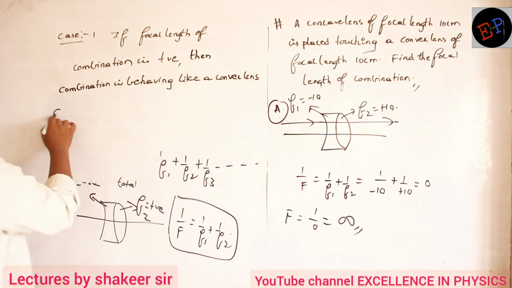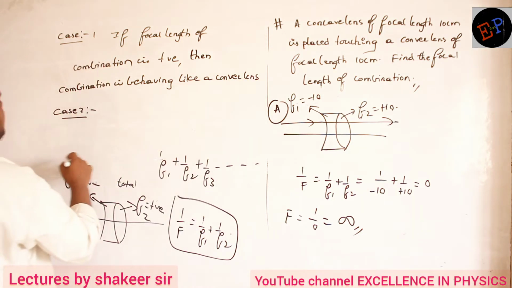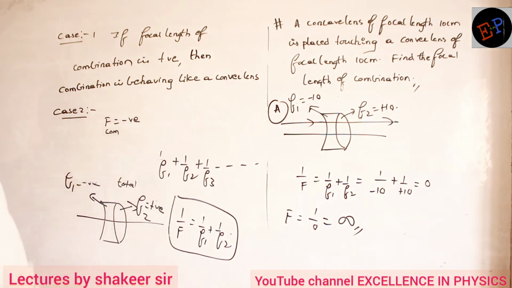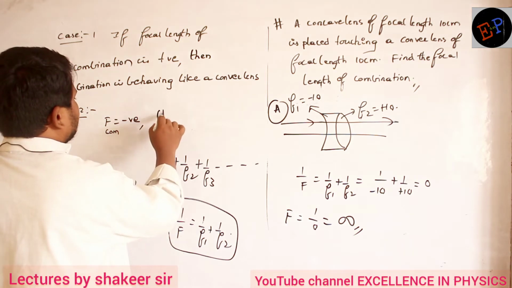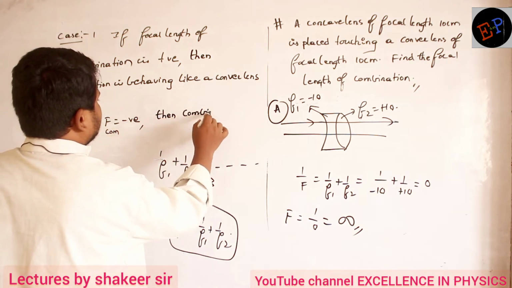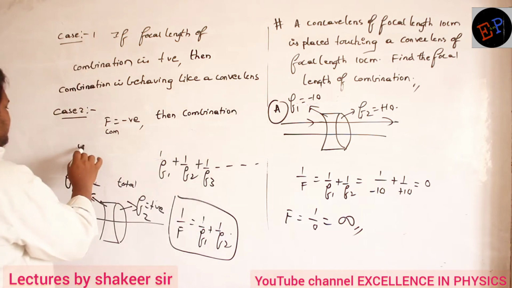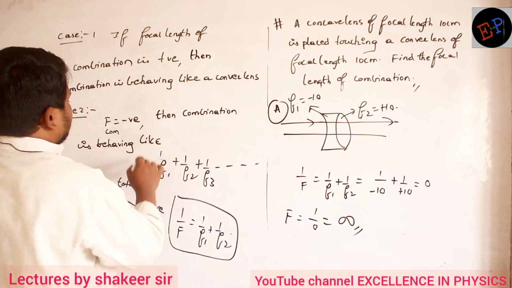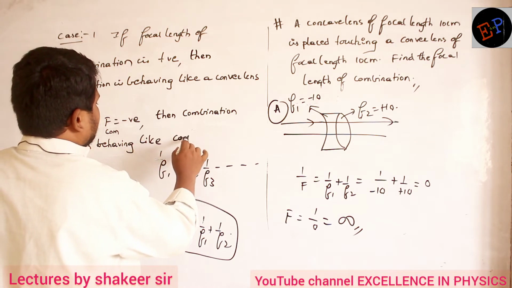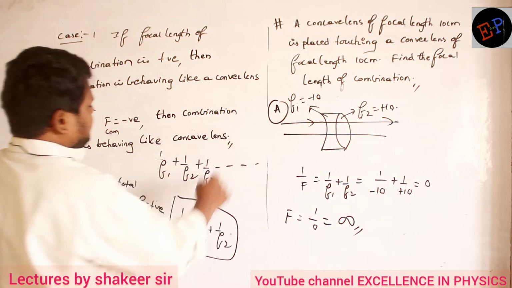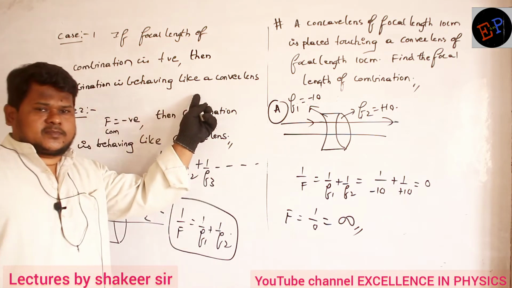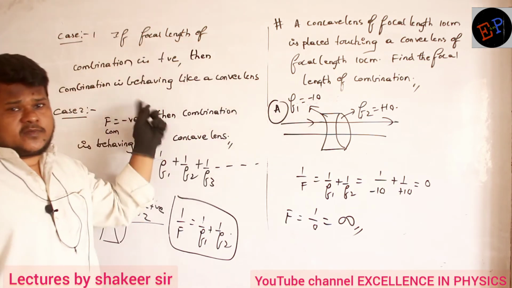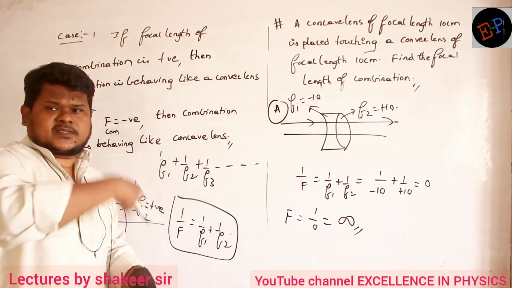Similarly, case number 2: if the focal length F of the combination is negative, then the combination is behaving like a concave lens. Clear? For a convex lens, image will be formed on the other side, as we have studied. So for this total combination, where will the image be created? On the other side, because it is a real image.